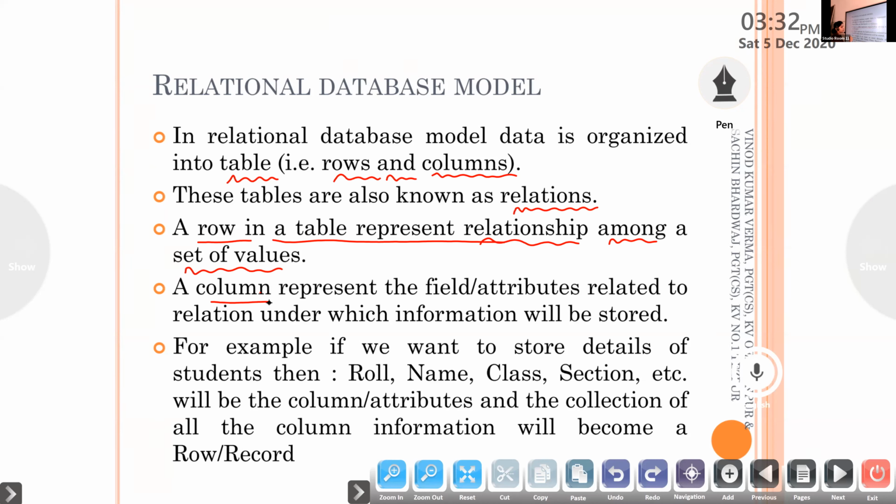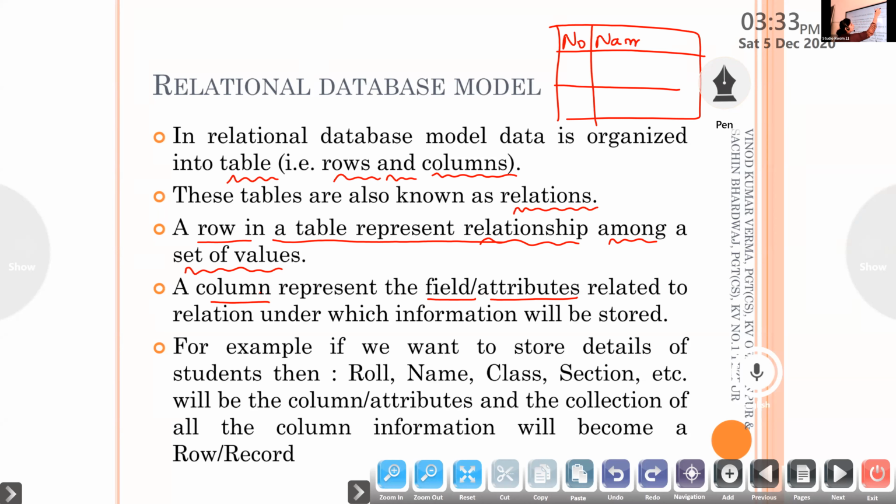A column represents the field or attributes related to the relation. That is, first period, second period, third period, subject, isn't it? So if you take a student table, here roll number, name, mark, etc. Roll number 1, 2, name X, Y, marks 80, 20, isn't it?